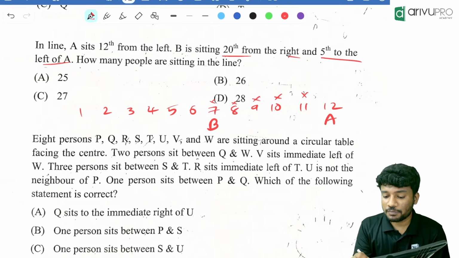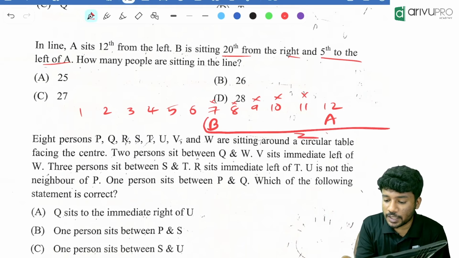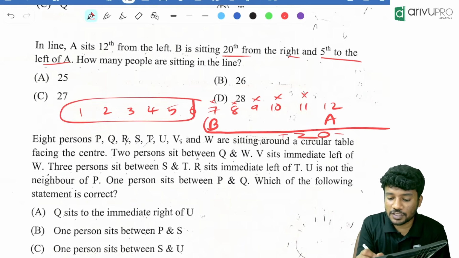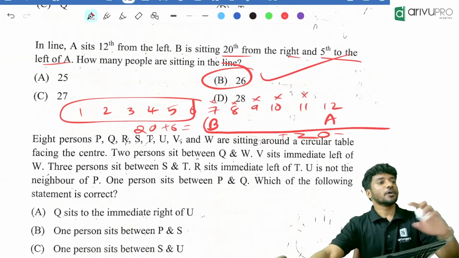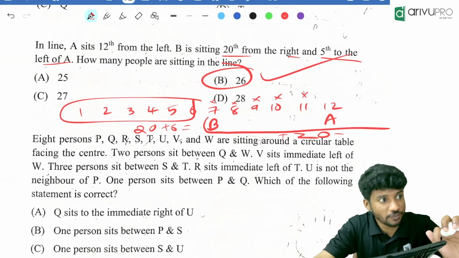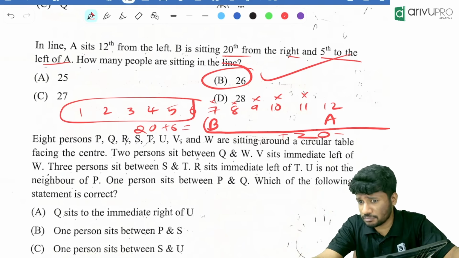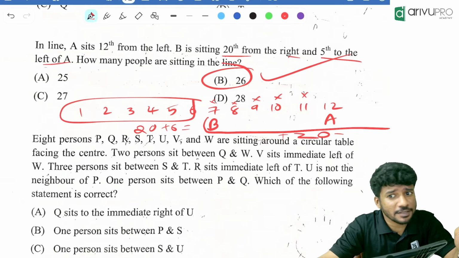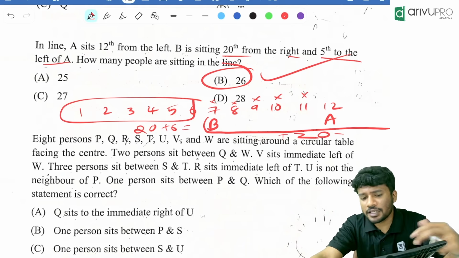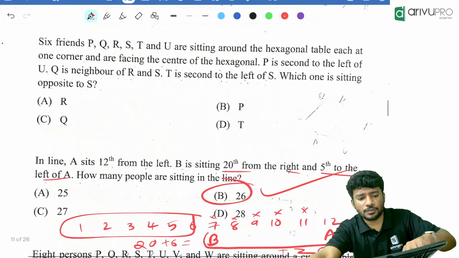Now we know one thing. How many people are towards the right of B? 20 people. That means from here, 20 people will be there in total. From here to here, how many people are there? 6 people. So 20 plus 6 is equal to how much? 26. A question exactly like this came in the exam. Whatever we do will be there for the exam, no matter what. So study everything, do it again and again. Understood, right?